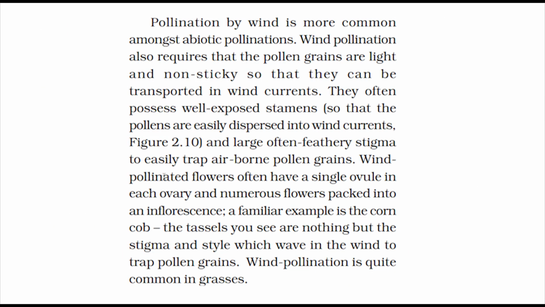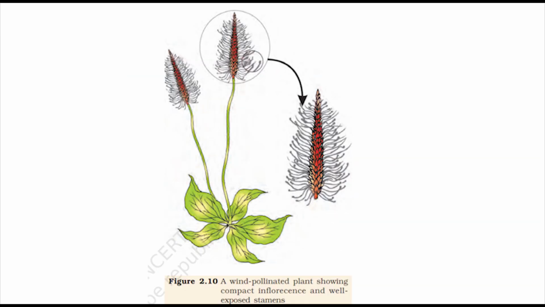Pollination by wind is more common amongst abiotic pollinations. Wind pollination also requires that the pollen grains are light and non-sticky so that they can be transported in wind currents. They often possess well-exposed stamens, so that the pollen is easily dispersed into wind currents, figure 2.10, and large, often feathery stigma to easily trap airborne pollen grains.